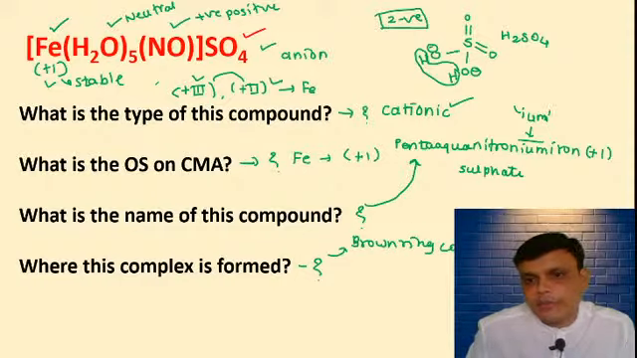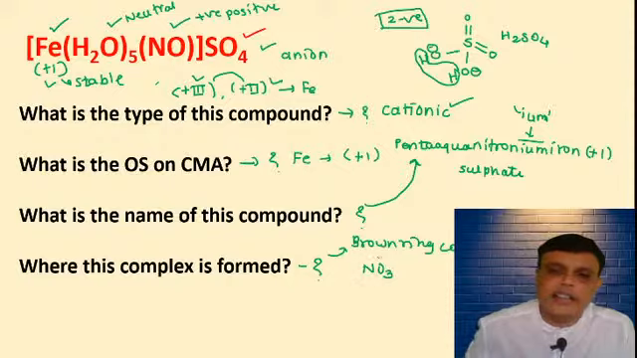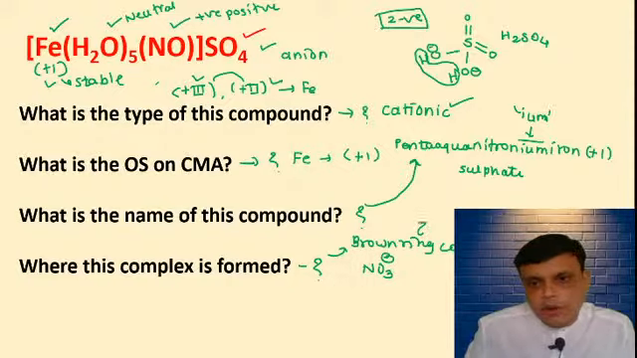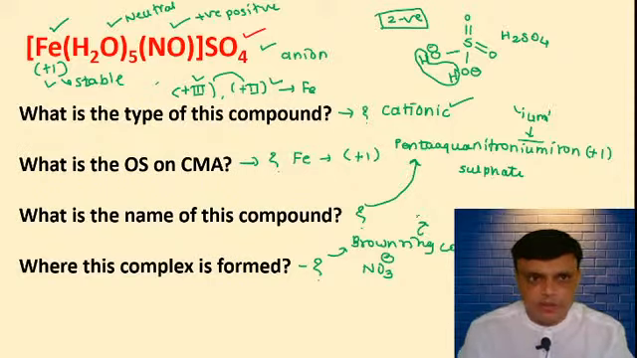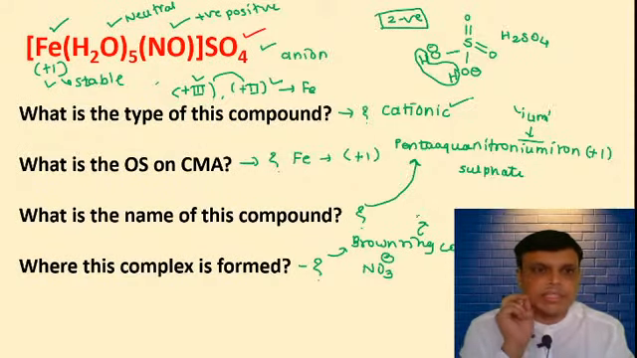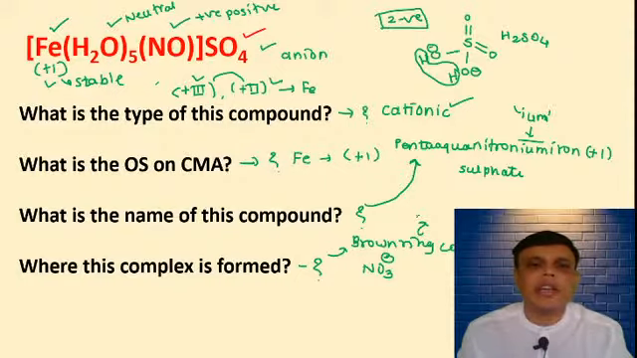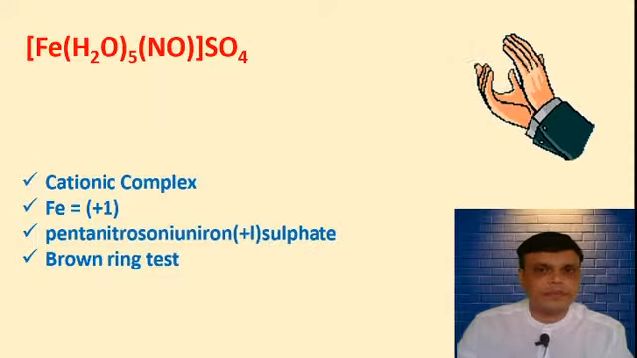During the detection of anion or acidic radical, that is during the detection of nitrate, this compound is formed, and due to this compound you get the brown ring at the junction of two liquids. Brown ring is formed as the indication or confirmatory test for nitrate ion present in your given inorganic salt. ठीक है, चलो एक बार देख लेते हैं.